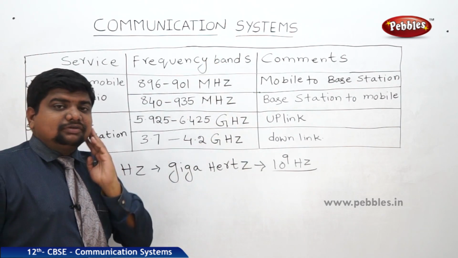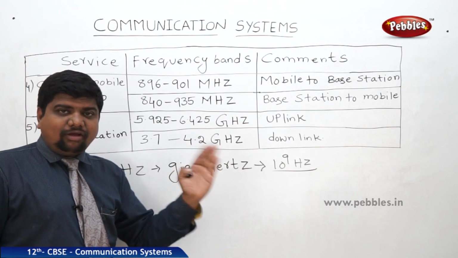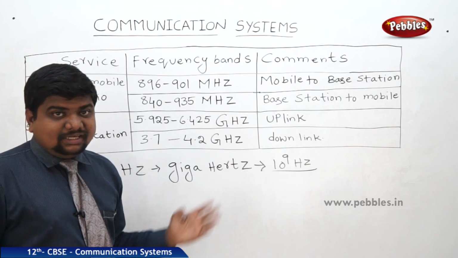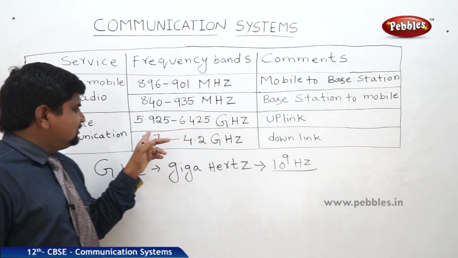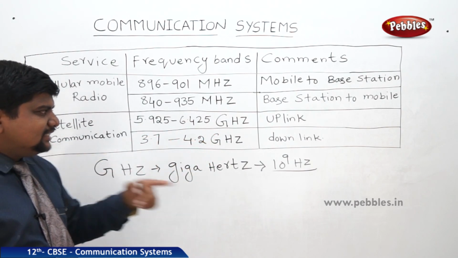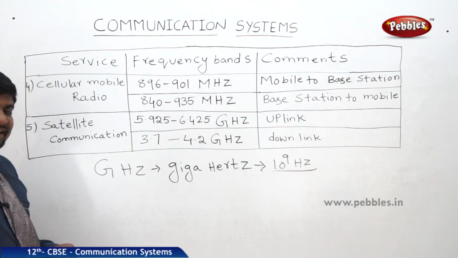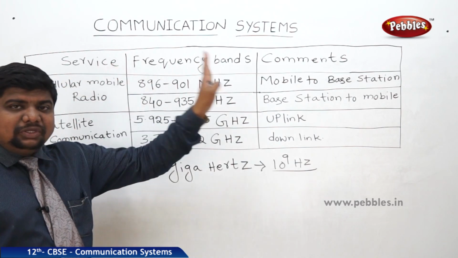Suppose you want to see the transmission of signals of any channel, a newly launched channel. They will give some uplink frequency as well as downlink frequency for that particular cable operator or the dish. So this is the uplink frequency for satellite communication. Next, 3.7 to 4.2 gigahertz is the downlink frequency. So this is the basic information about the different services under the frequency bands and their uses.